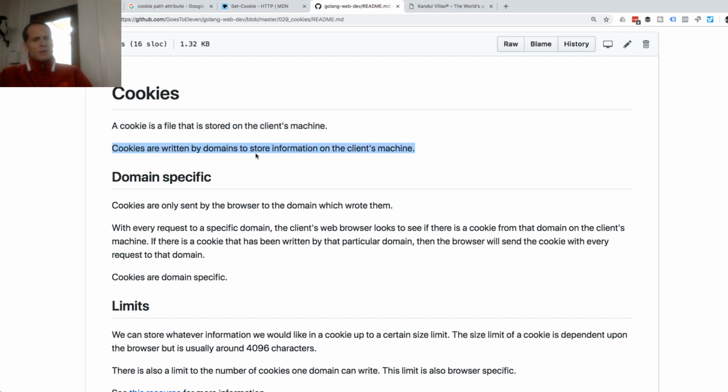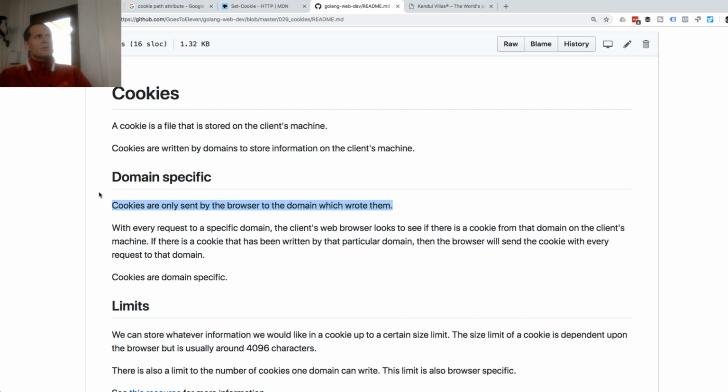And cookies are written by domains. Cookies are only sent by the browser to the domain which wrote them. So if Coke.com puts a cookie on my machine, Pepsi can't get it. It only goes back to Coke.com.